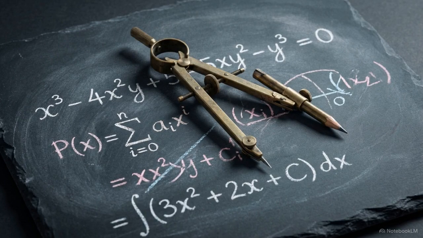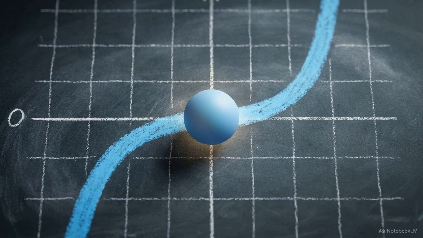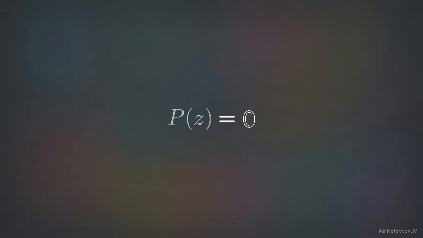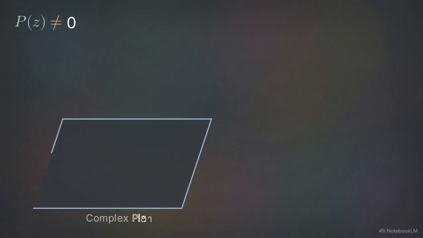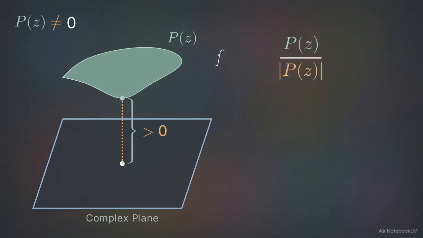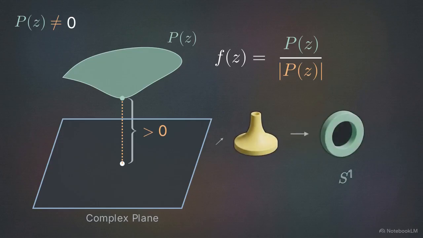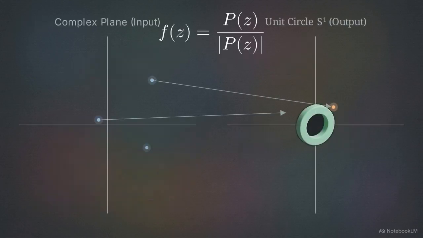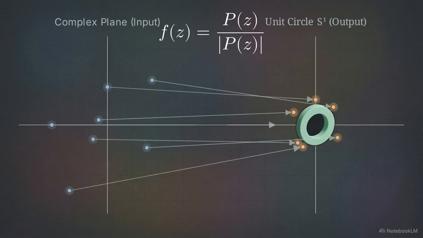We now carry this exact topological limit into algebra to address the fundamental theorem of algebra. The theorem states that every non-constant polynomial with complex coefficients has at least one complex root. We deploy the exact same contradiction tactic. We assume our polynomial p of z has 0 roots. Mathematically, this means p of z never equals 0 anywhere on the entire complex plane. Because the polynomial never hits 0, we can safely divide by its magnitude without breaking the rules of division. We construct a new mapping. f of z equals p of z divided by the absolute value of p of z. This function takes any coordinate on the complex plane and projects the output directly onto the unit circle, S1.